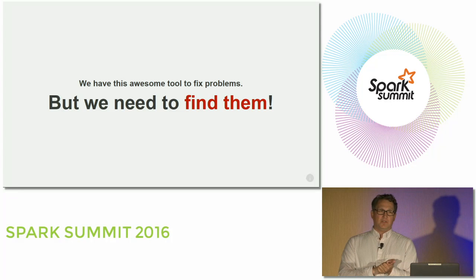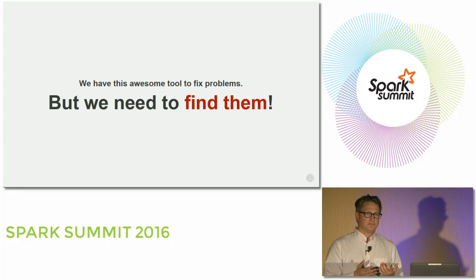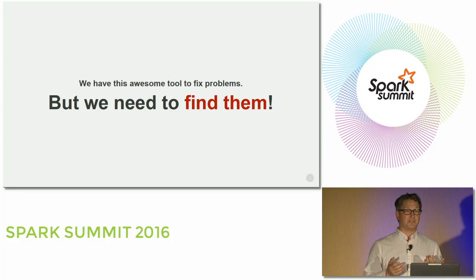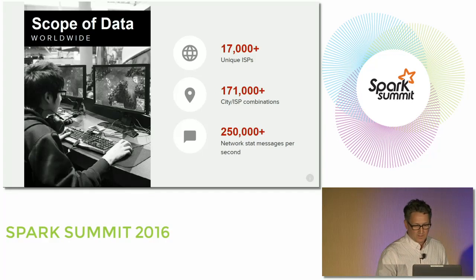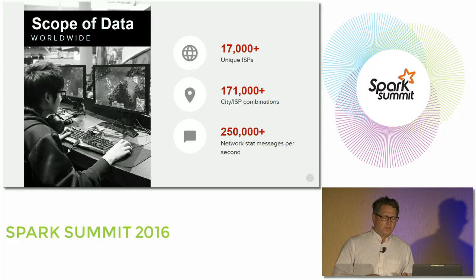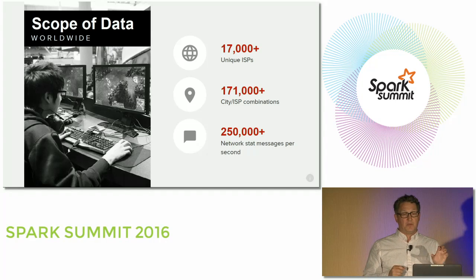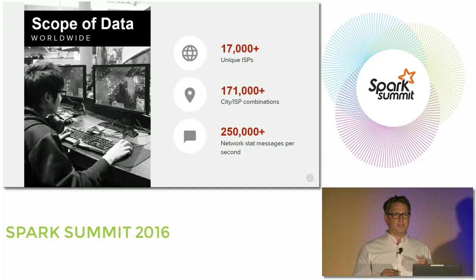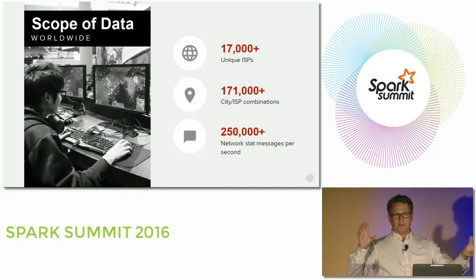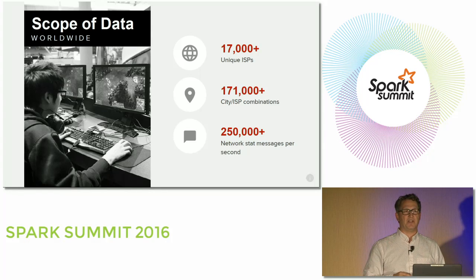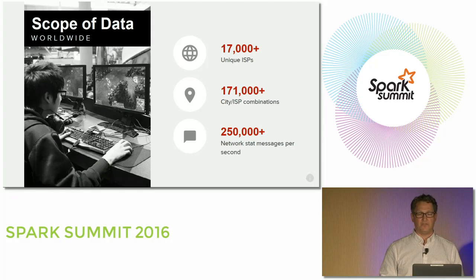So great, awesome tool that can help us fix player pain around poor network conditions. The problem is there's a lot of networks in the world, a lot of players. How do we find where we should focus our attention? That's where Spark comes in. Of this slide, the number to keep in mind is the one in the middle: roughly 200,000 different unique city ISP combinations. It's impossible to build dashboards to monitor them all. We do have dashboards that monitor the top ISPs, but to monitor all of these is impossible. So what we really want is a tool that helps us focus our attention so we know where to go and fix problems.